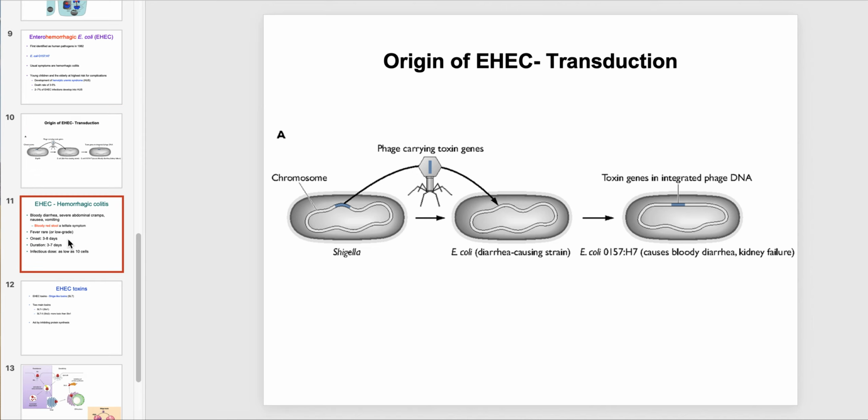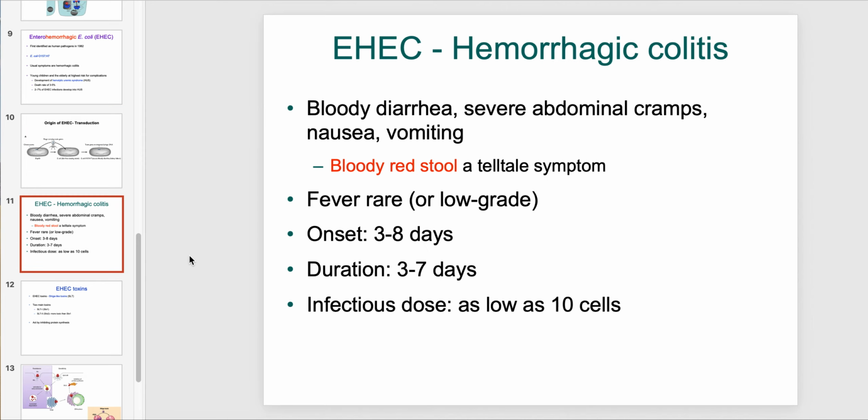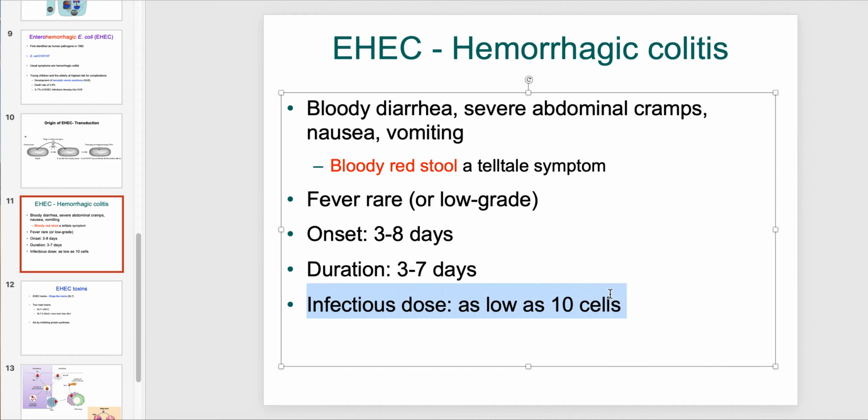failure strain. So again, the hemorrhagic colitis is typified by a bloody red stool. Relatively slow onset. It could be up to a week, and the duration lasts for a while. But what's really important here, because this is all variable, this totally depends on the host and the immune system of the host. But this is really big.